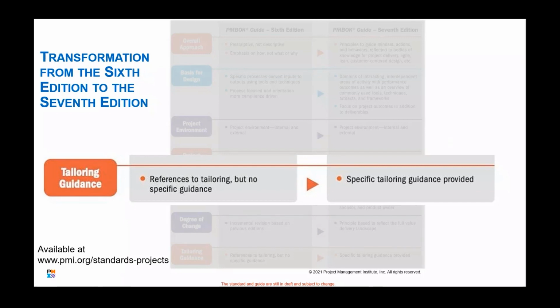Now, in the 6th edition, up on the front part of each one of the knowledge areas, there was a small section that talked about how you might have to tailor this to meet different environments. Here, what has happened is they've pulled this tailoring out into its own section and provided a lot more guidance on how you would modify certain things based on the context of the project.